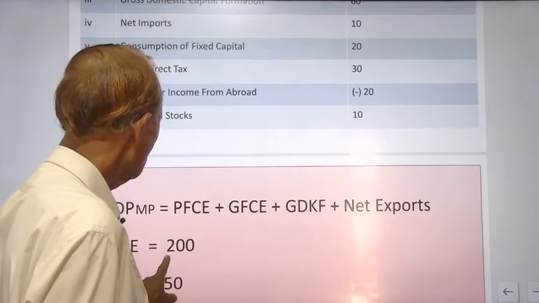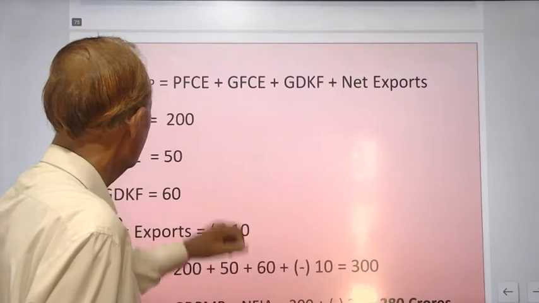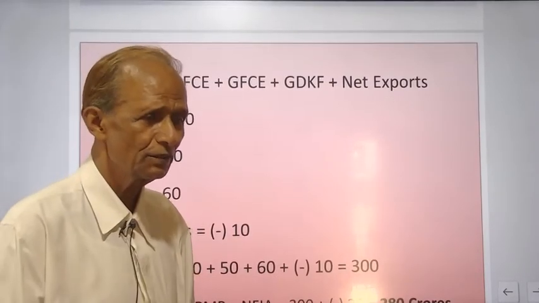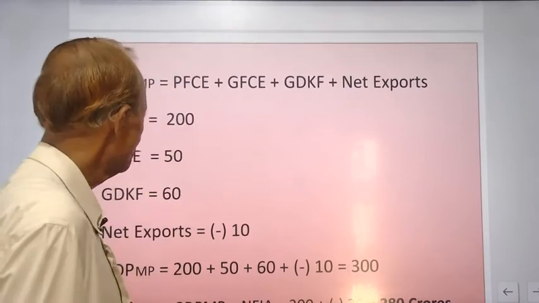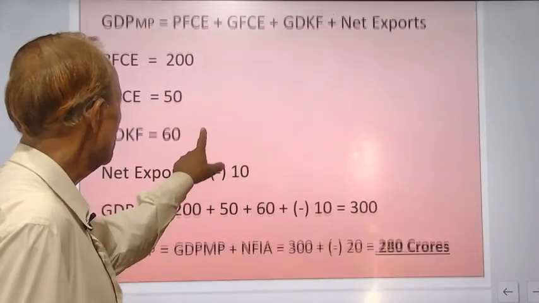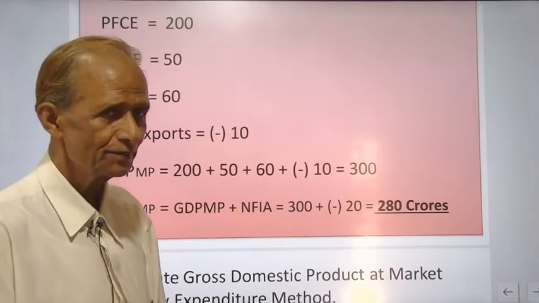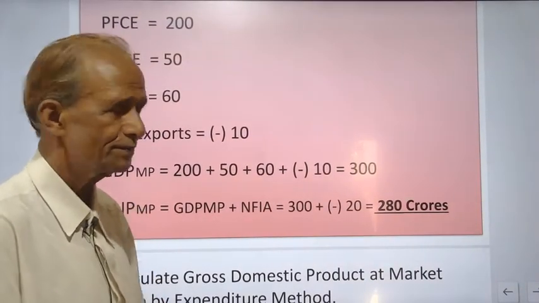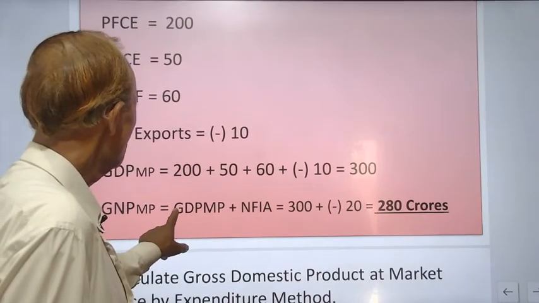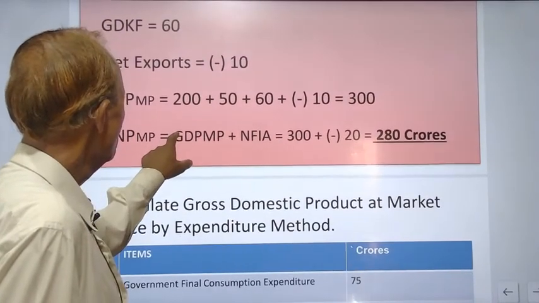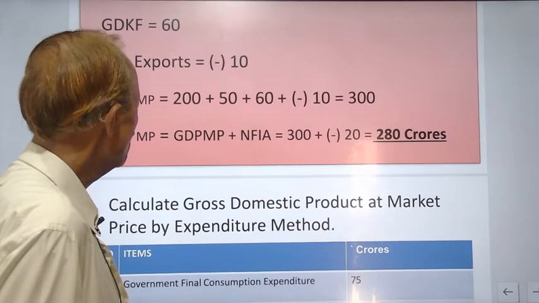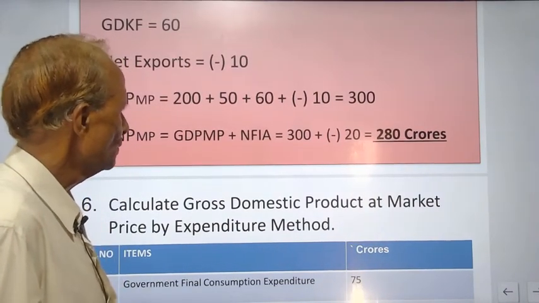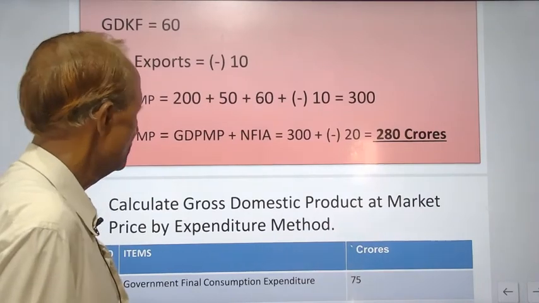Private final consumption expenditure is given 200. Government final consumption expenditure is given as 50 crores. Gross domestic capital formation is 60. Net exports is equal to minus 10. Then gross domestic product at market price is equal to 200 plus 50 plus 60 minus 10.